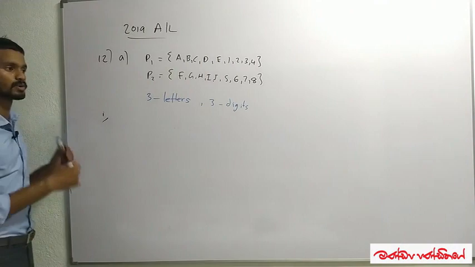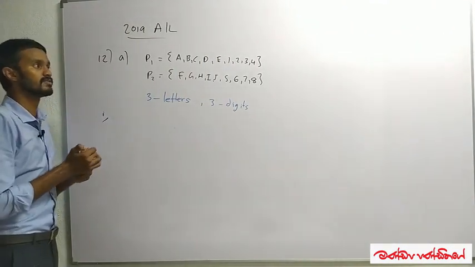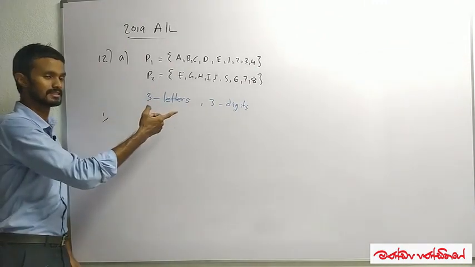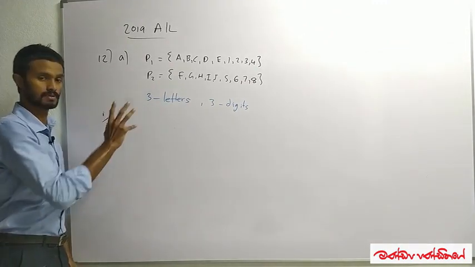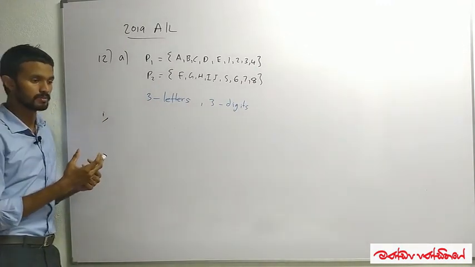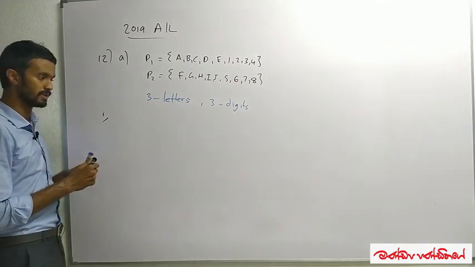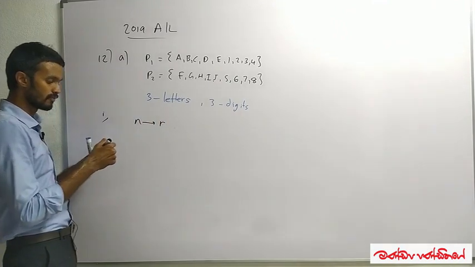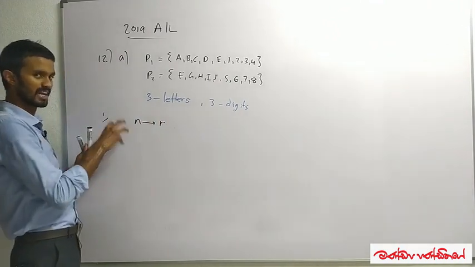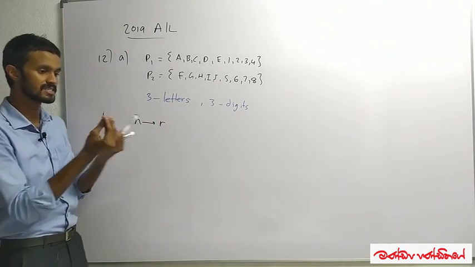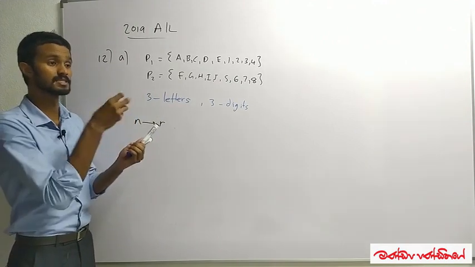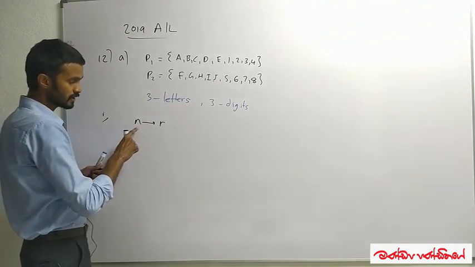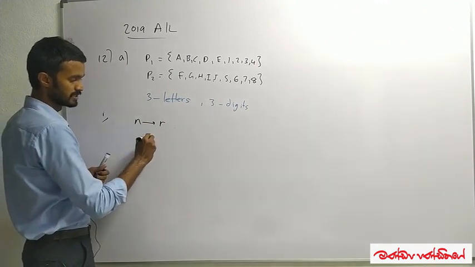What we have to do is select 3 letters and select 3 digits and form a password. So for this purpose, first we have to select 3 letters and then select 3 digits. This is only the selection process, because we know what a permutation is. A permutation means we are selecting r number of items out of n number of items and rearranging them. The number of permutations we can have in this manner is nPr.